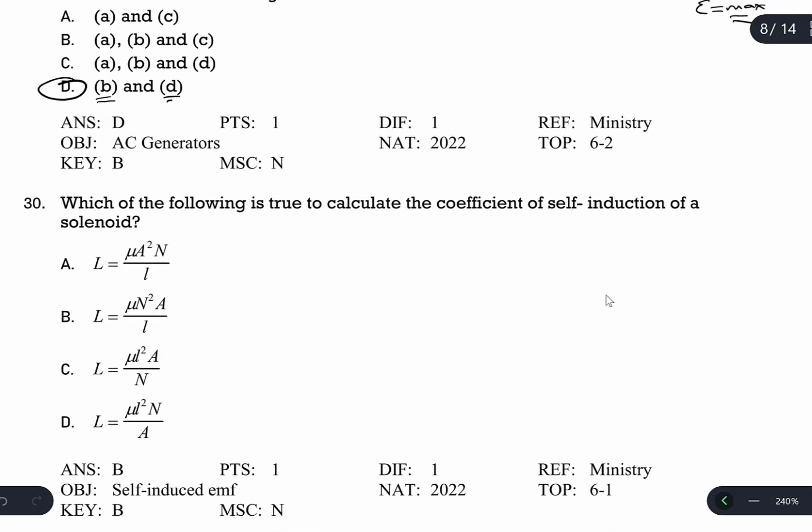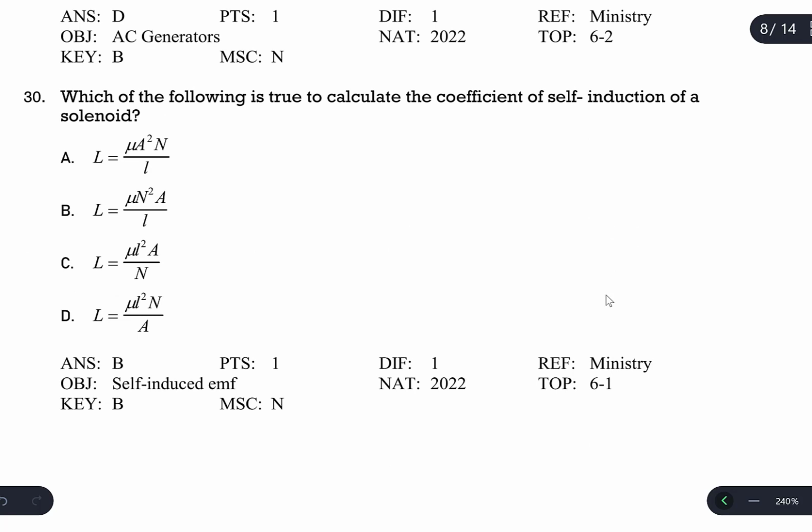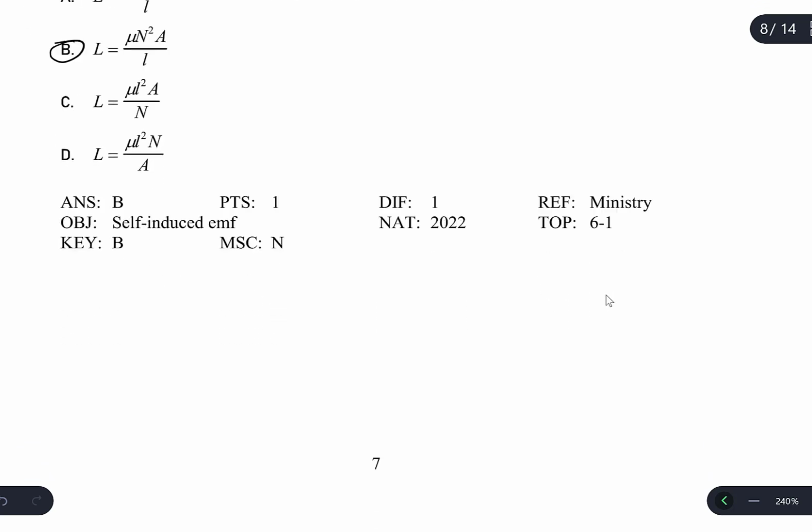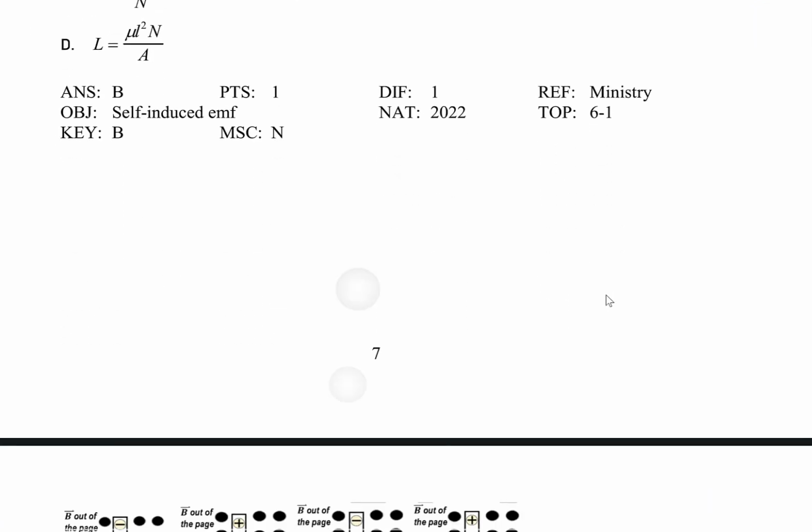Question number 30. Which of the following is true for calculating the coefficient of self-induction of the solenoid? This equation is given exactly the same way in the book. Mu n squared A over L is the equation. B is correct. And let's continue with the next question.